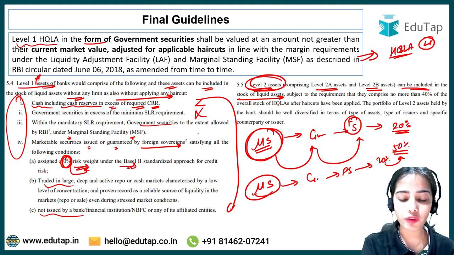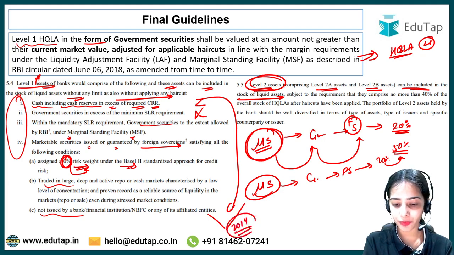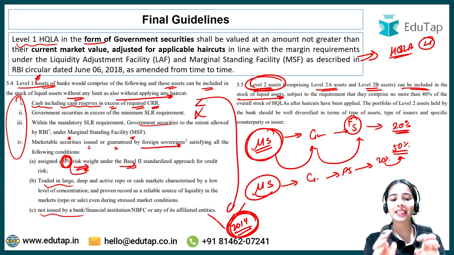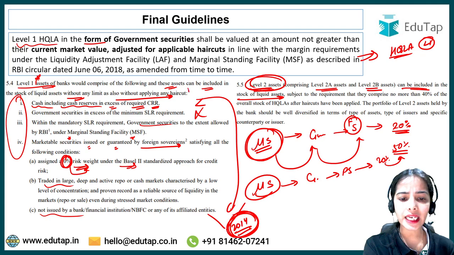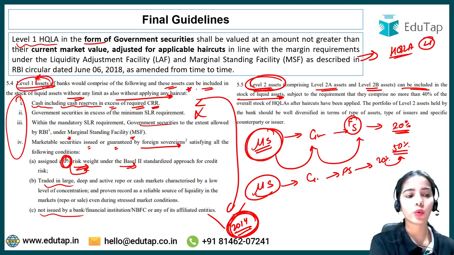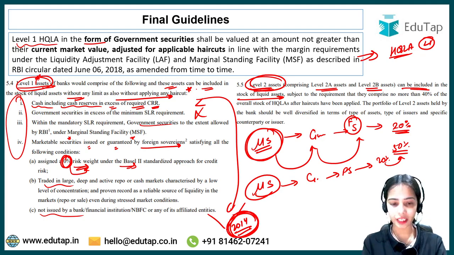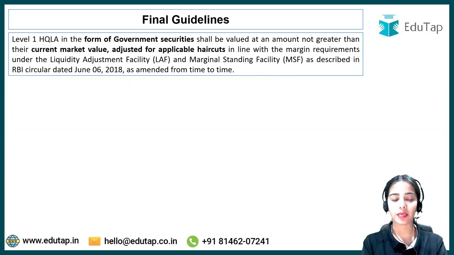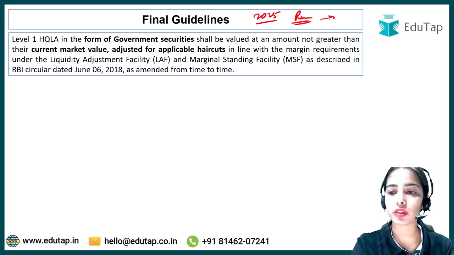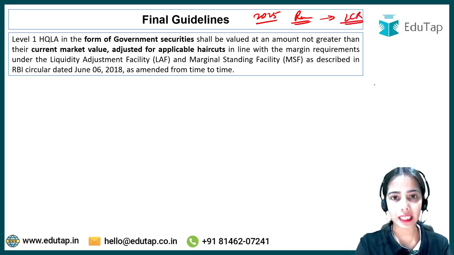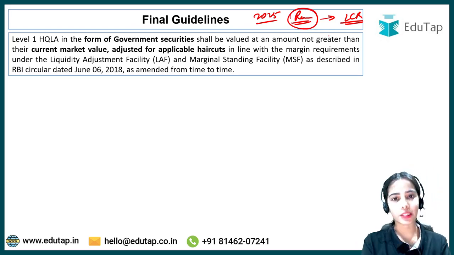But in 2014, when these guidelines were released, it was said that there is no need to apply any haircut on the level 1 assets, on any of the security. But now in 2025 there is a review that has happened of the liquidity coverage ratio guidelines, and on the basis of the review there is a change that has been done.